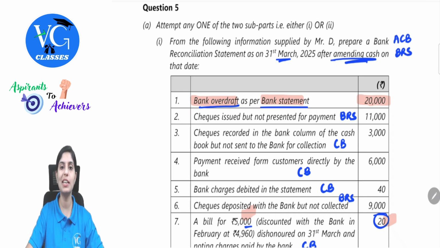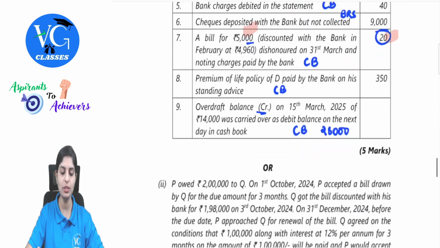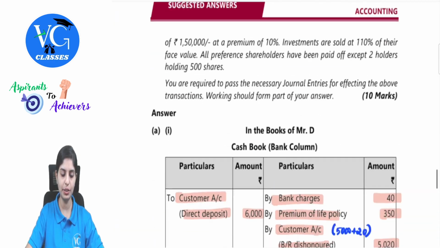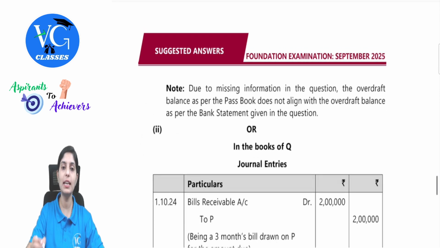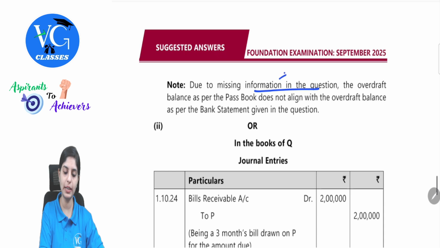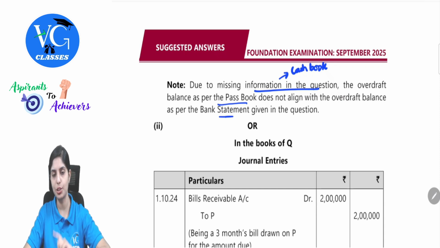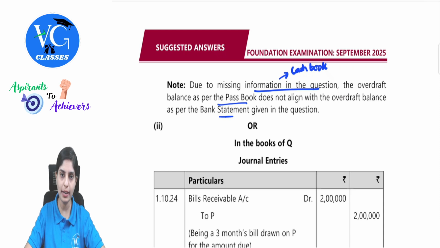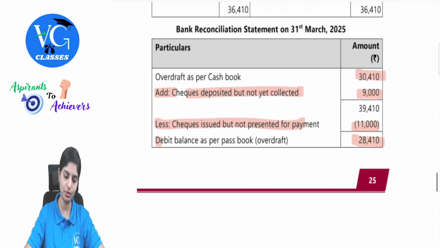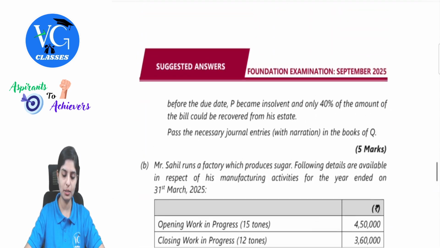Since the question here is not giving us the cash book balance, there will be a difference, for which ICAI has also given us the note. See here, they are telling that it is due to missing information in the question. The missing information is all about the cash book balance, which is not given. Because of this, there is a difference. The overdraft balance as per the passbook does not align with the overdraft balance as per the bank statement given in the question. That is why the difference is reflecting. If they had given the cash book balance, hopefully the amount you are getting after preparing the BRS and the given value would match. I hope you understood what we are trying to discuss in this particular point. Yes. Moving on to the next part of the question.